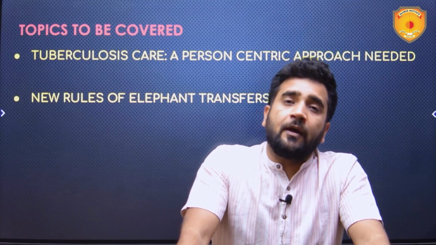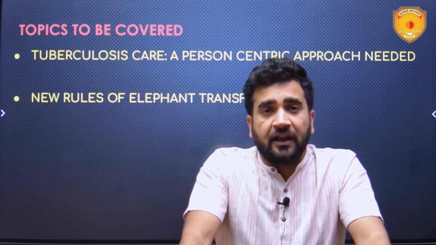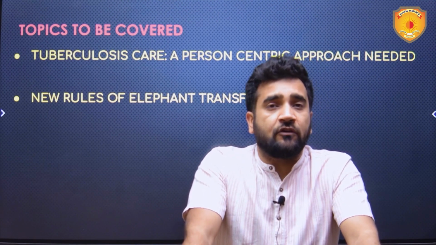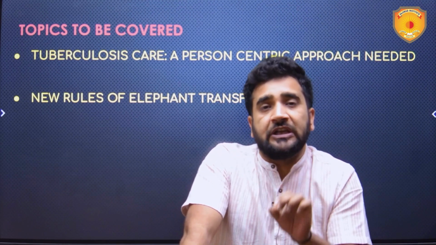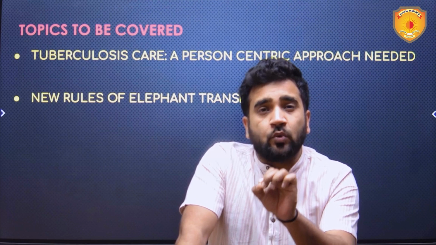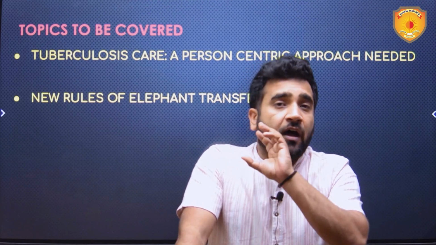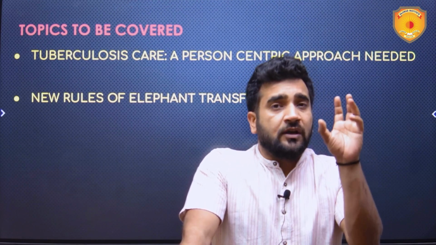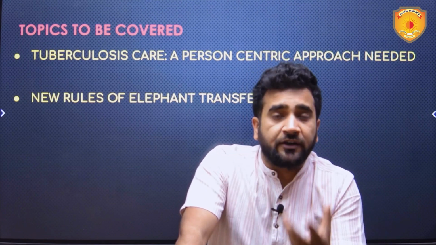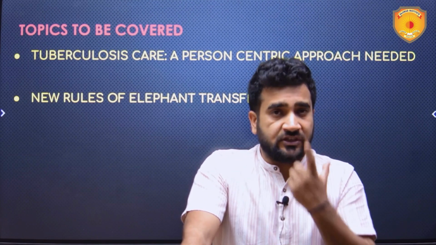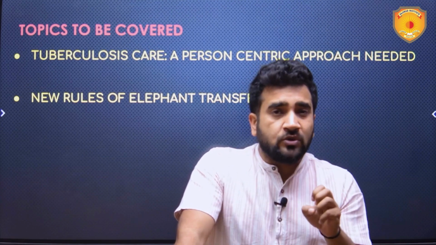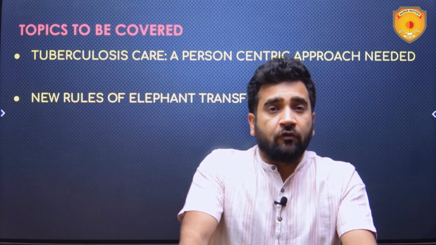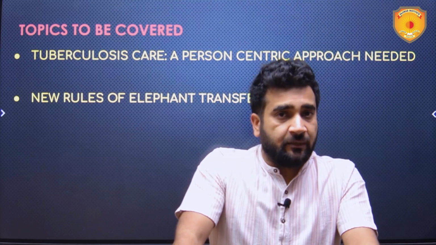Rigorous testing, medication and awareness are definitely the main pillars of eradicating TB. But a person-centric approach is needed, in which we take into account the concerns of all the TB patients who have undergone treatment. There is stigma attached to it, and social exclusion attached to it. All those things need to be addressed for a holistic approach to eradicate TB in India.